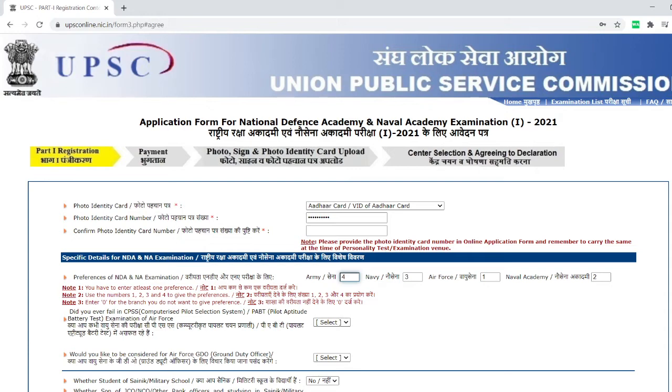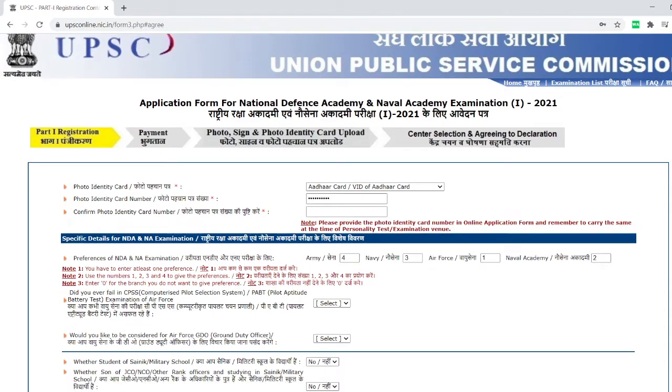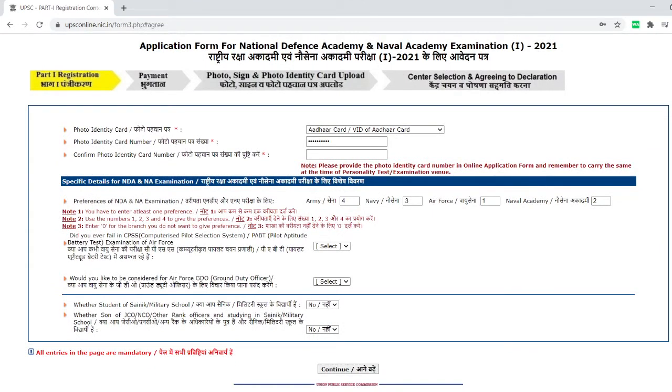This is an already computerized pilot selection system, which we call PABT. If you have failed, then you have to say yes, I failed. If you have not failed, then no. Likewise here, Air Force duty: would you like to be considered for Air Force ground duty? Yes or no? That also you can give.